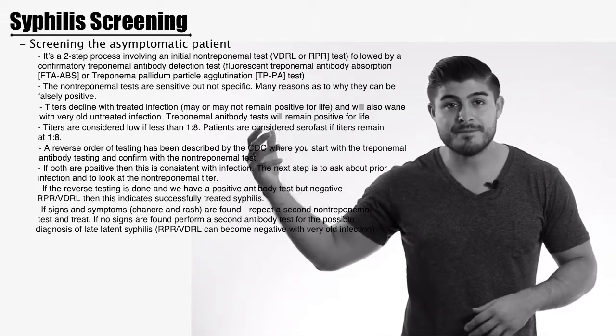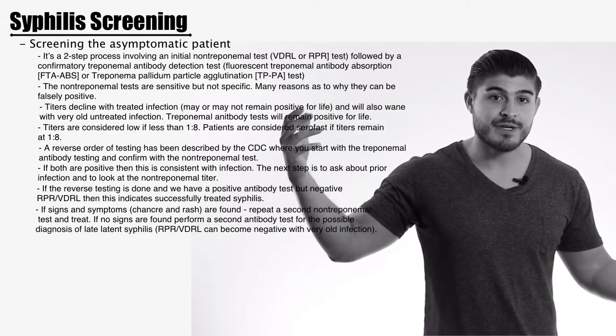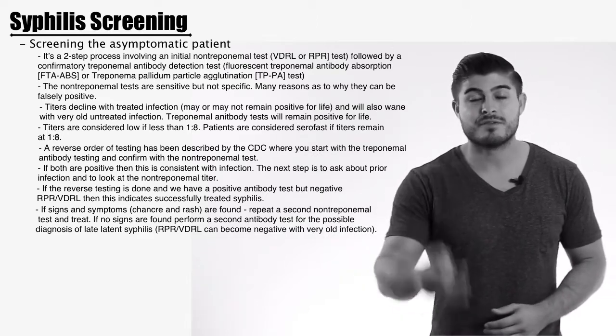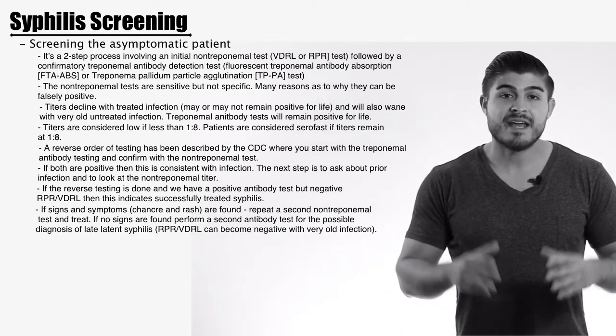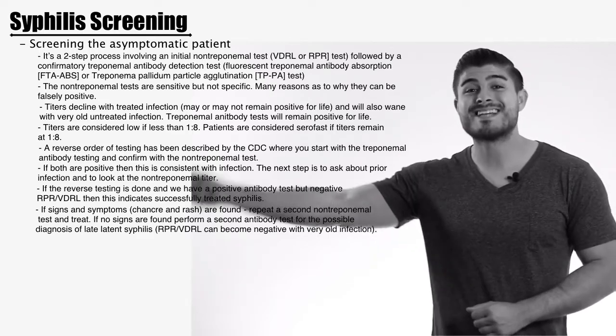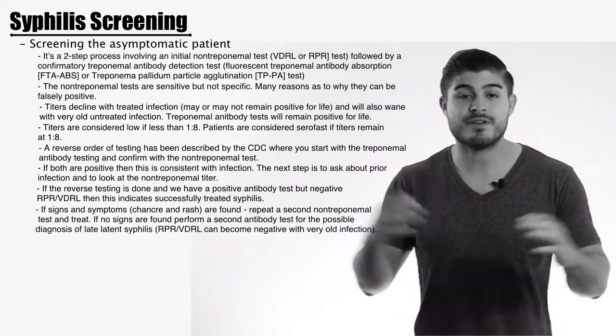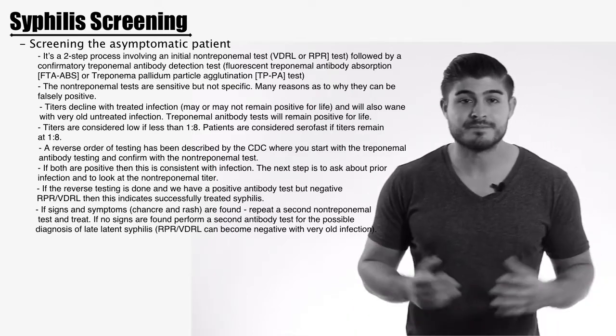So positive antibody, and we have no history of being treated for syphilis, then we need to look for signs of infection, look for ulcers, look for rash. If this isn't present, then order a second type of antibody test. If this is positive, then we treat. If this is negative, no further workup needs to be done.